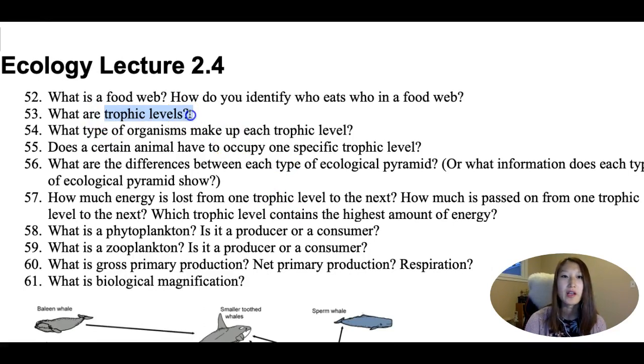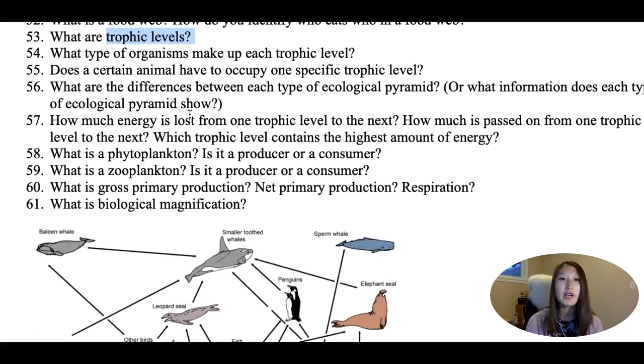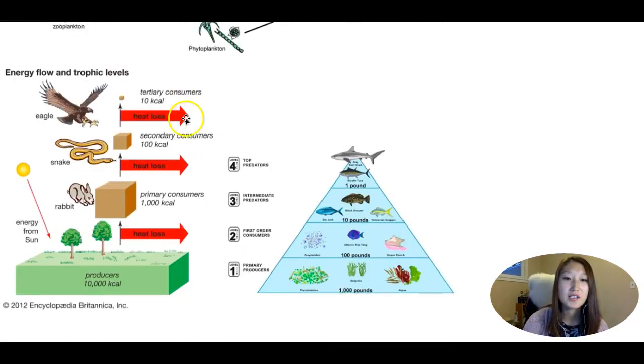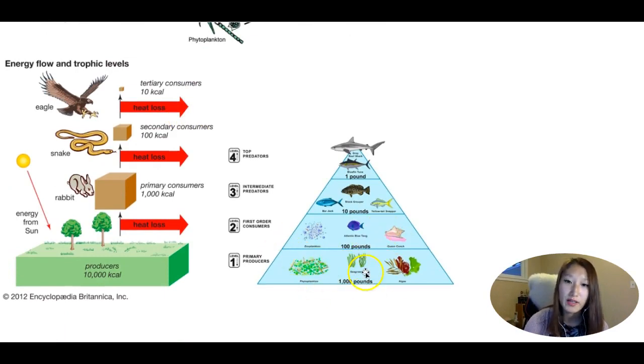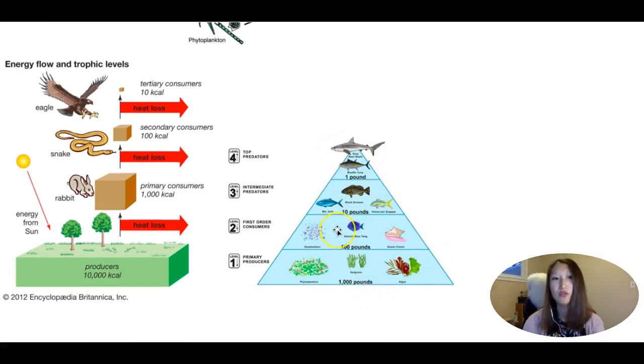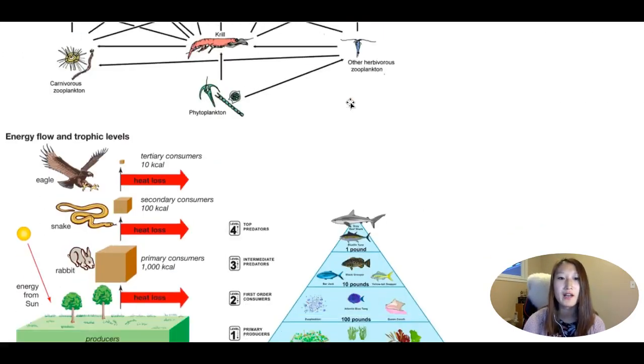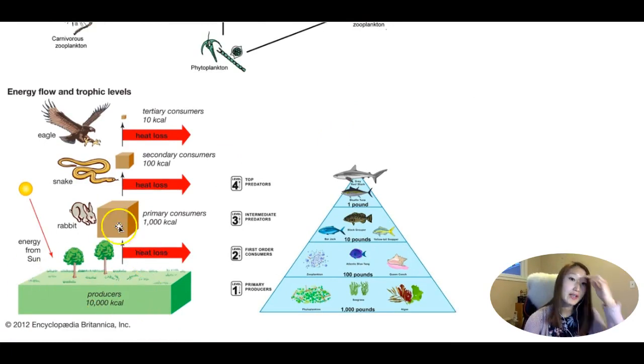The next one is called trophic levels. So if you're turning a food web into an energy pyramid, the bottom of the pyramid versus the top of the pyramid are different, right? So this is the first trophic level, the second trophic level, which is eating all the organisms in the first trophic level, the third trophic level, the fourth trophic level, right? What type of organism makes up each trophic level? The bottom one should always be producers. The second one is primary consumer, and it's usually herbivores, as we said before. And then the next one up is secondary consumer, then tertiary consumer.